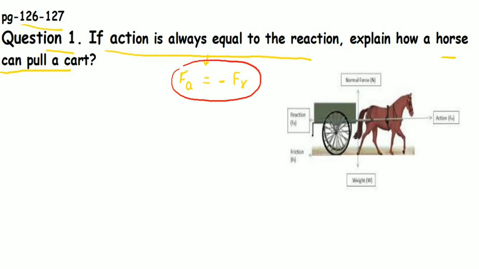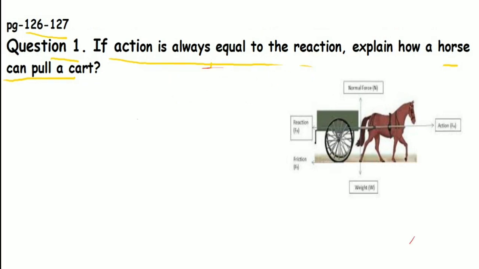What do you mean by this, student? Does it mean that there is no motion and objects do not have any motion? Let us explore. In the horse and cart problem, we can observe so many action-reaction forces. As the horse pulls the cart in the forward direction as an action, the cart will pull the horse in the backward direction as a reaction. These two are action-reaction forces and they are equal and opposite.